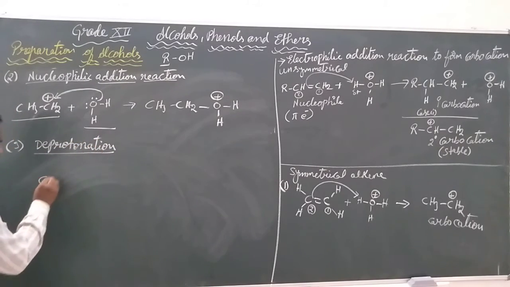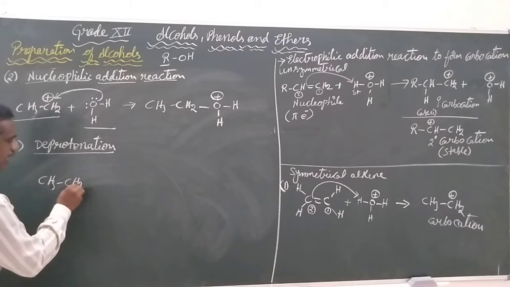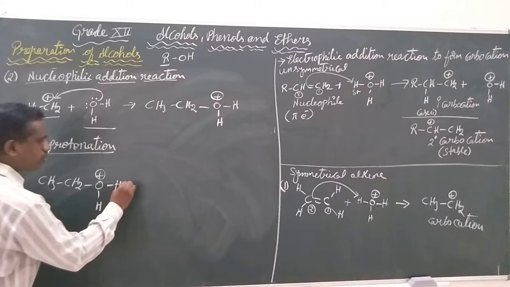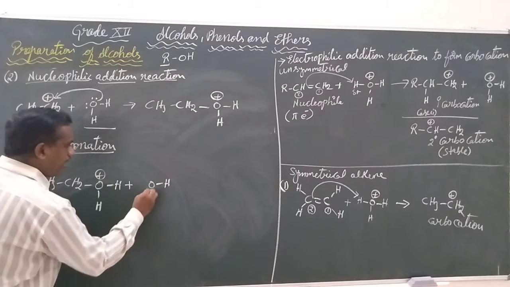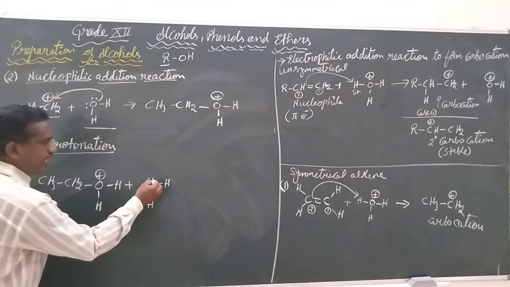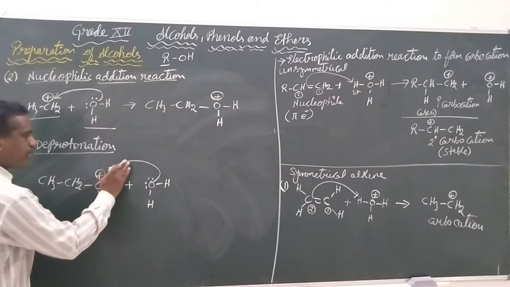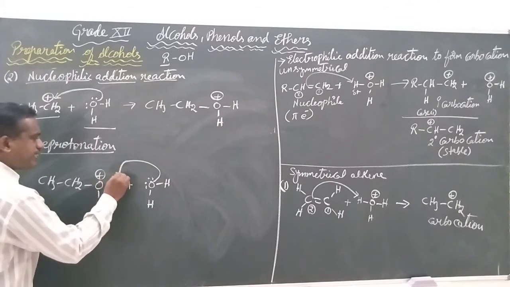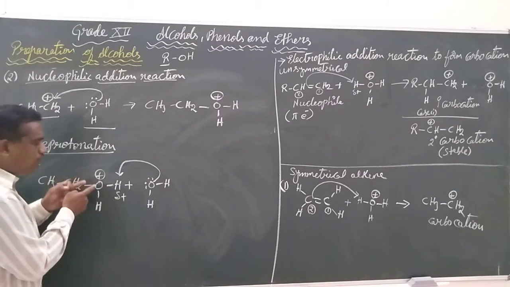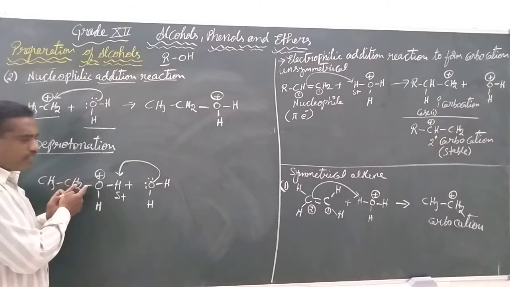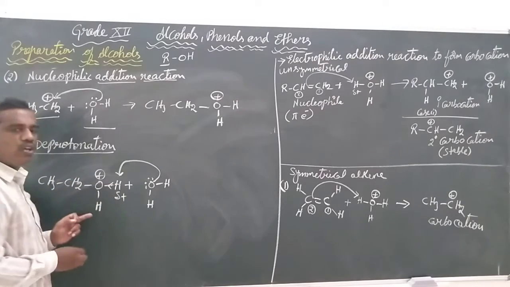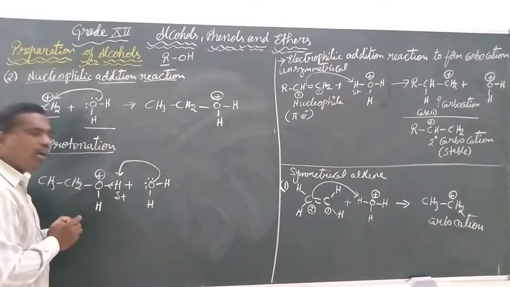Deprotonation. We are using the same CH3 CH2 OH with hydrogen, positive charge, and we are adding another molecule of water. This water is going to give its electrons to one of the hydrogens, because the oxygen already has a positive charge and is going to withdraw the electrons of hydrogen due to the more polar nature of oxygen.